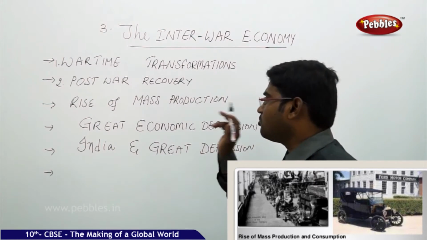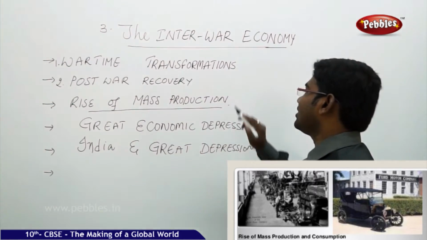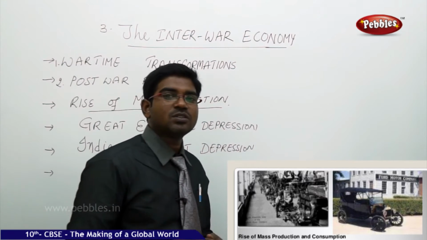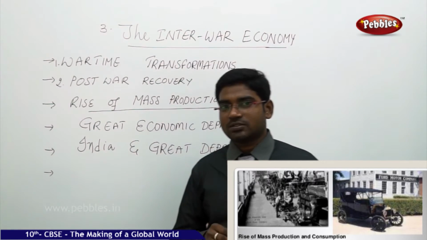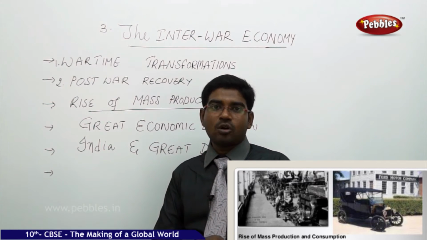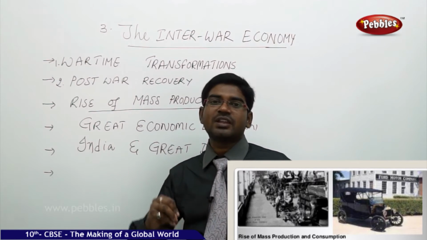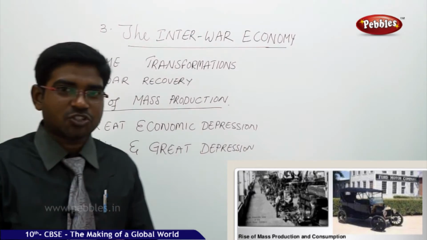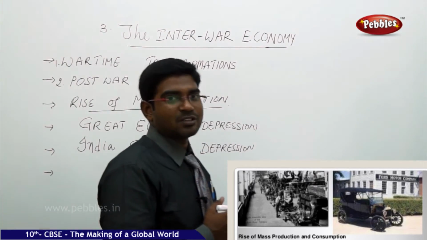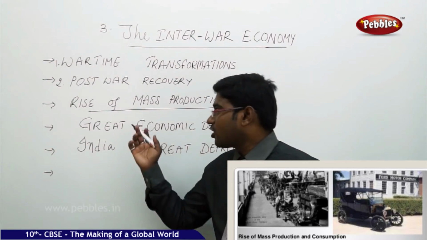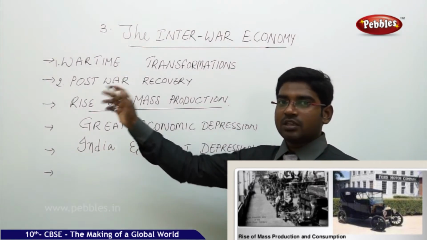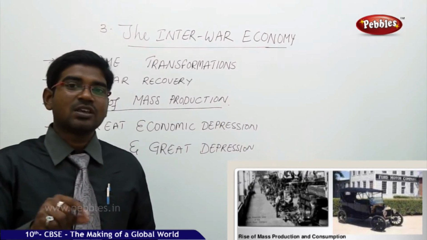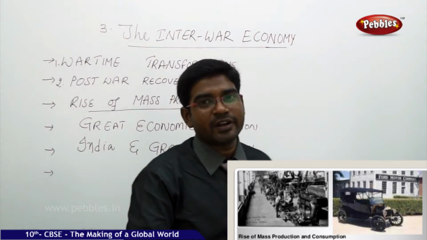Then when we move on to the rise of mass production, the concept of mass production was first involved in the US. It was the company called Ford which brought the mass production aspect to a very peak of its extent. How did these people get the idea of doing mass production? What is the necessity of doing mass production? The problem is here. The economy had come down not only in Britain but also in the US because of the war, and the impact was felt in the US, but the fastest recovering country was the United States.